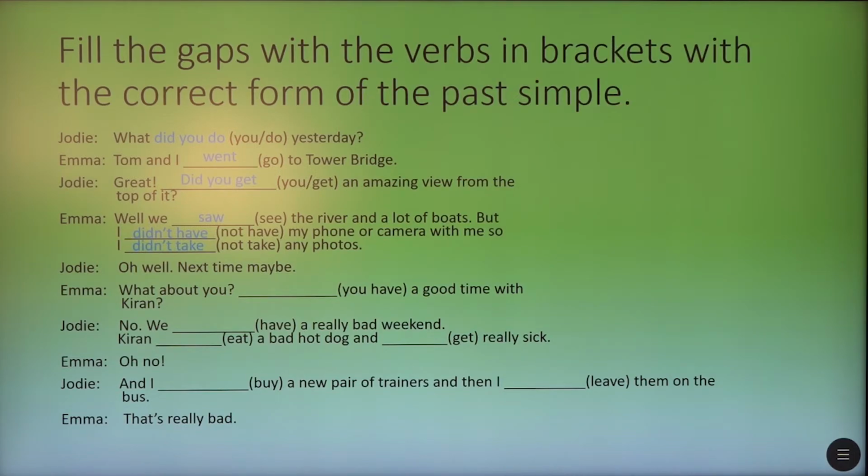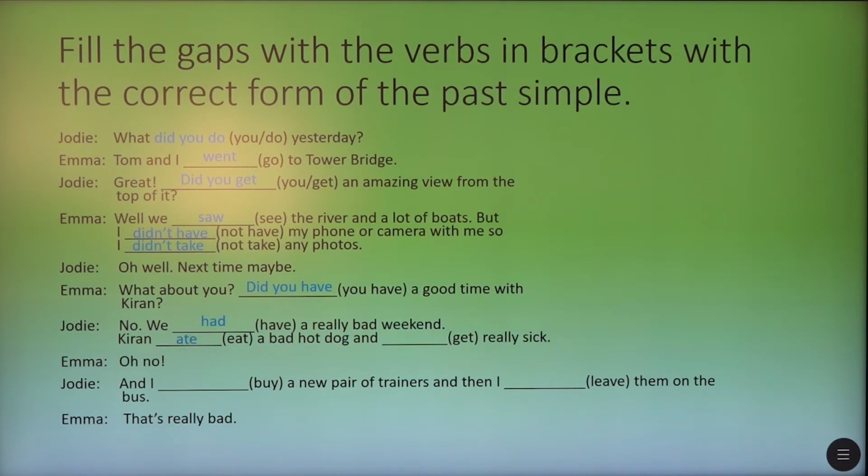What about you? You have again the verb have and the pronoun you. It's a question form. Did you have a good time with Karen? No, we had a really bad weekend. Karen, past form of eat, it's ate.